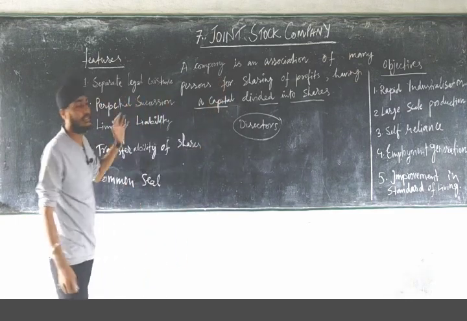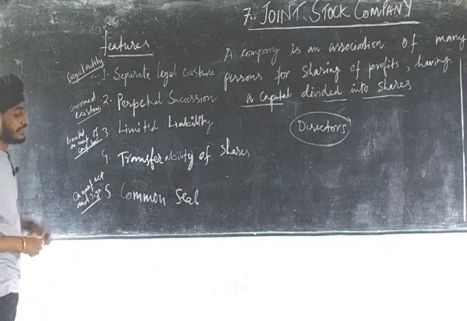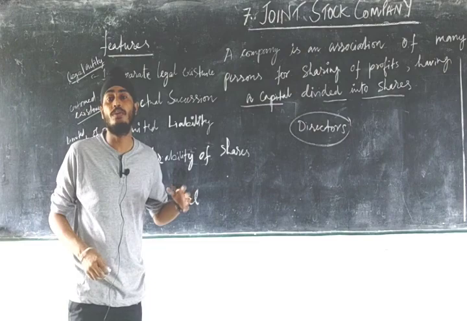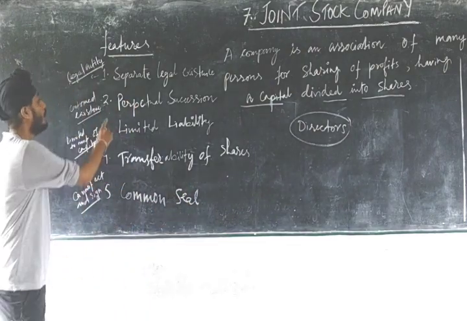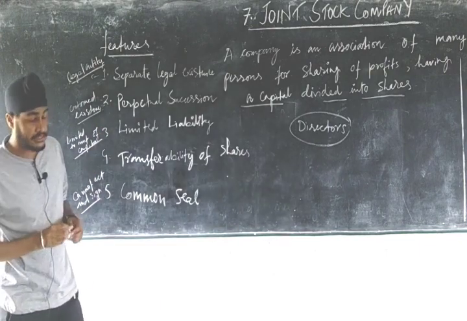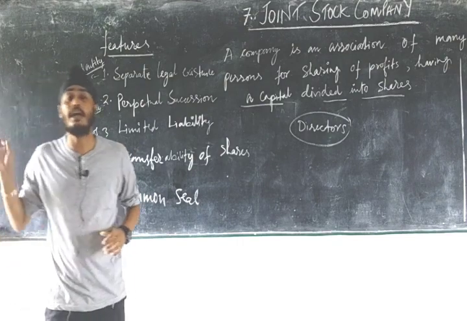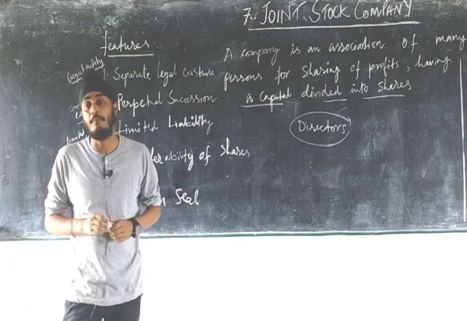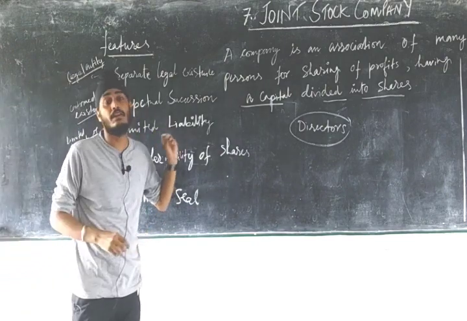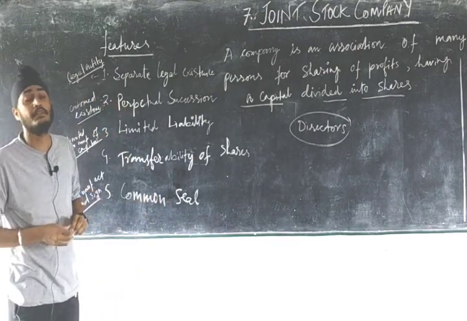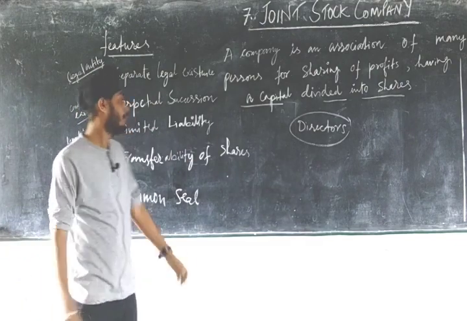Now let us see what are the features of company. First one is separate legal existence. Separate legal existence means it has a legal entity, means it can own its own property and it can make legal contracts. Clear? Number 2, perpetual succession. Perpetual succession means continued existence, means a company is a legal body and only law can end the existence of a company. So the continuation of company does not depend upon the lives of its members. So perpetual succession means it enjoys continuous existence.